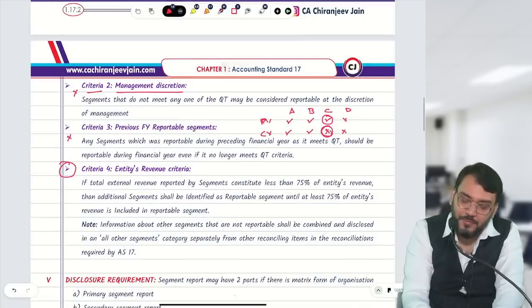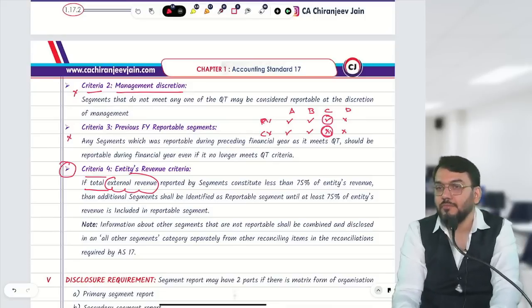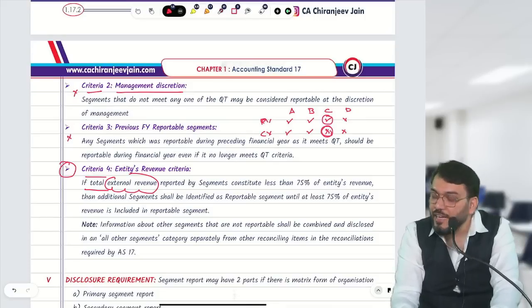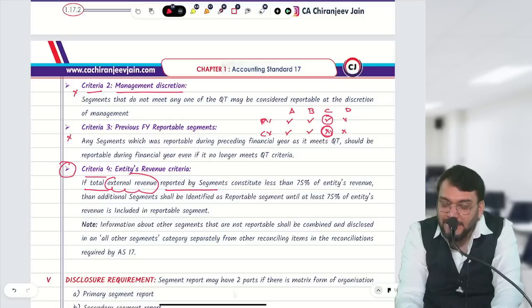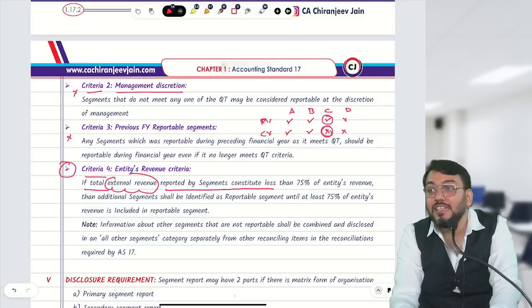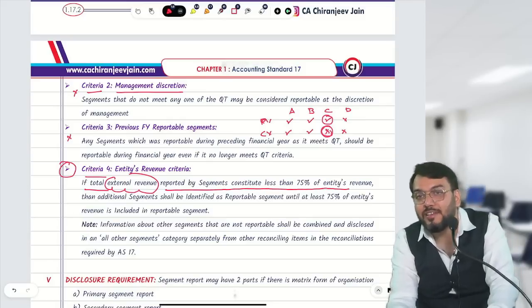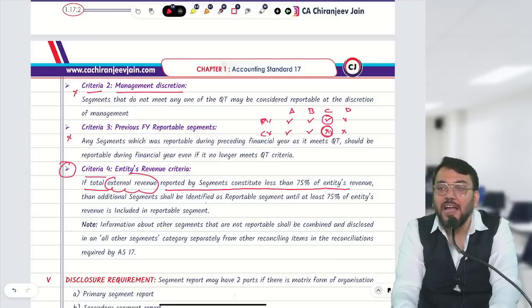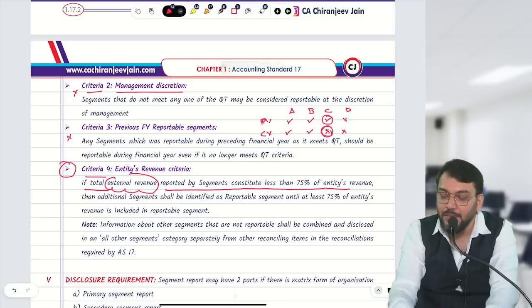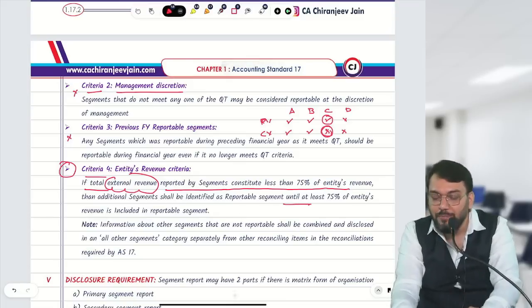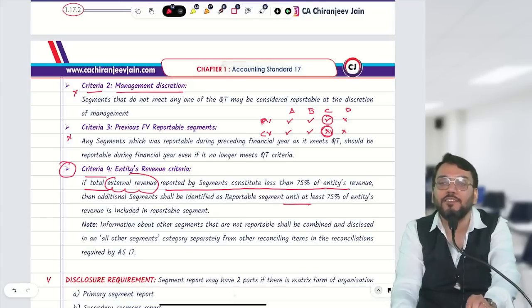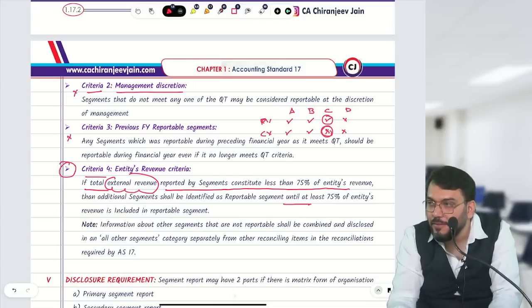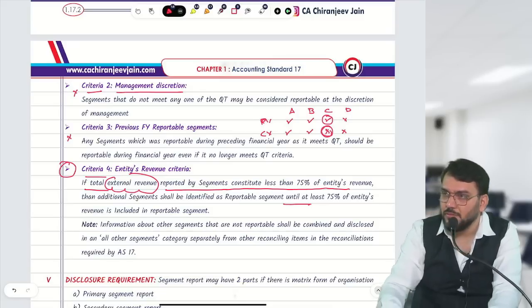What are they saying? If the total external revenue reported by segments constitutes less than 75% of the entity's revenue, then additional segments should be identified as reportable segments until at least 75% of the entity's revenue is included in reportable segments. Have you understood this point? Understood?